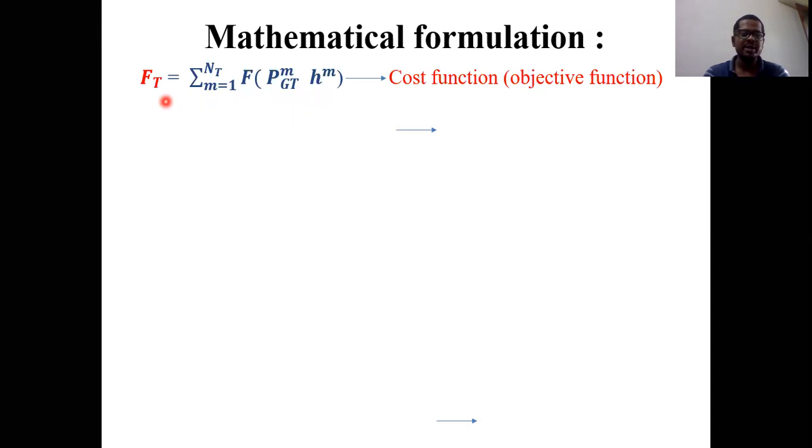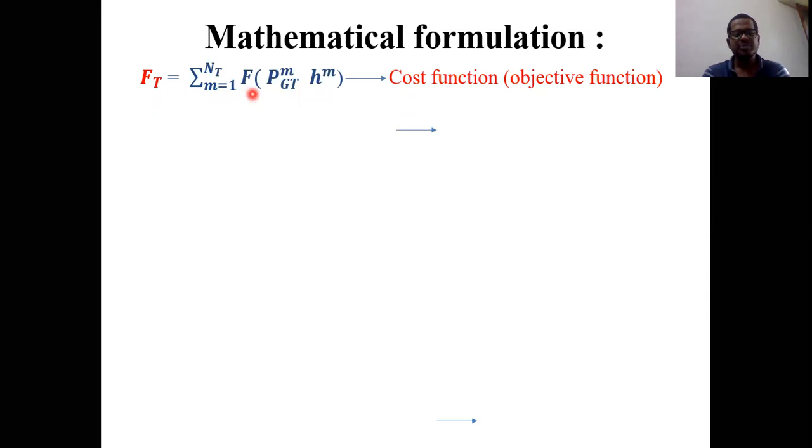So that is given by Ft equals sigma m equals 1 to nt, where nt is nothing but the number of hours or number of intervals for which the thermal power plant is in operating condition. And nh is nothing but the number of hours for which the hydro power plant is in active state or operating condition. So here our main objective is to minimize the fuel cost of the thermal power plant. So that's why I'm considering it like this.